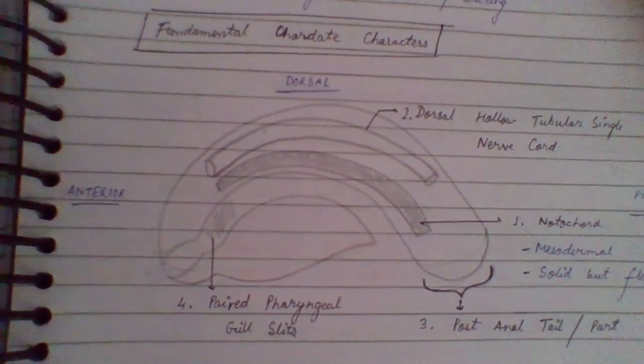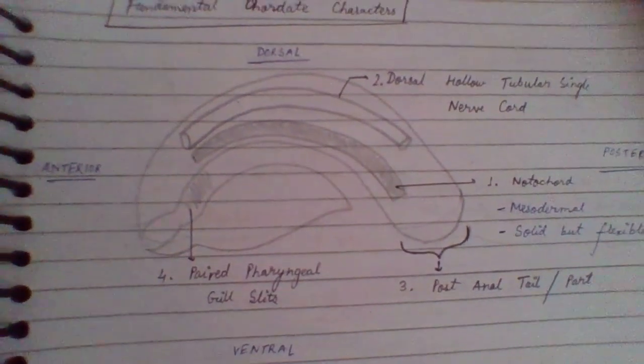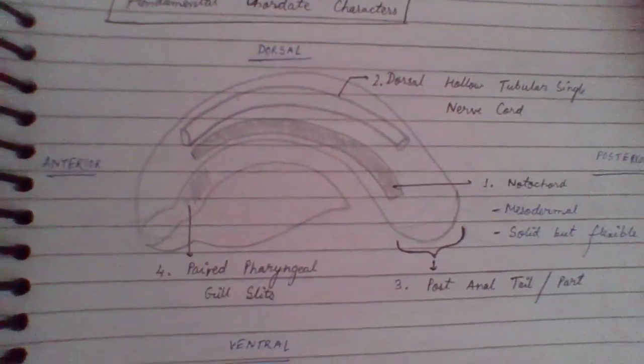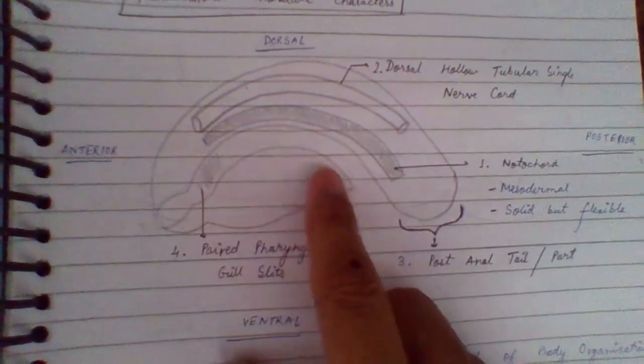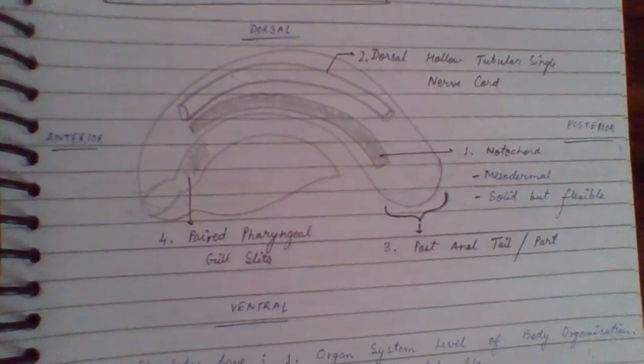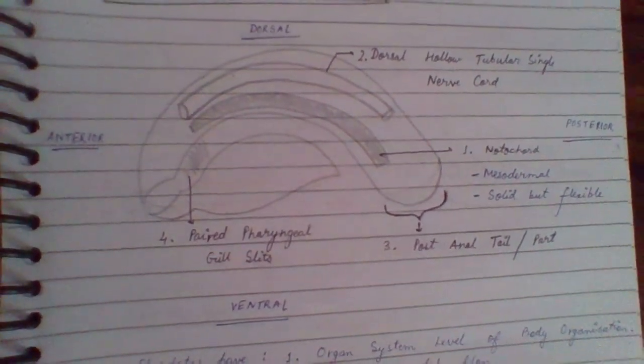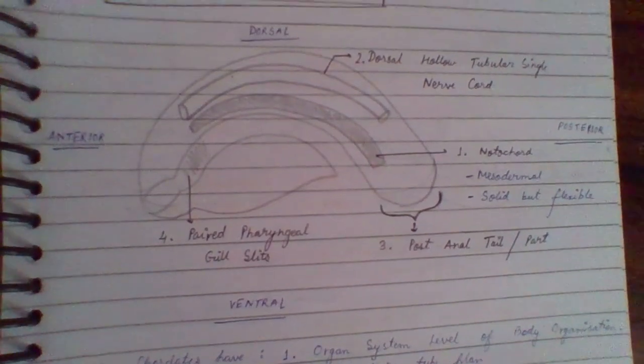All chordates have an organ system level of body organization. They have organs, and also they have a tube within tube plan. This is the mouth and this is the anus, so they have a tube within tube plan with a fully developed digestive tract. They have closed circulation, bilateral symmetry, and they are triploblastic in nature, and also they have coelom.